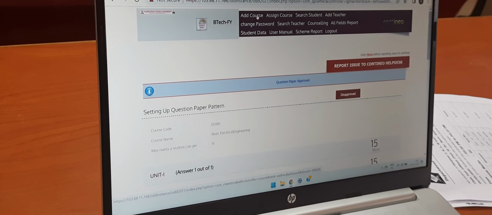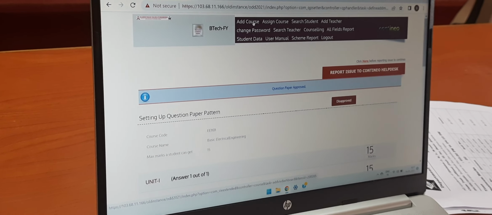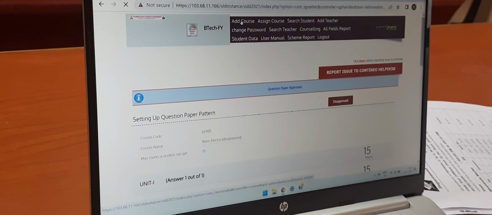Term work also, no? No, term work they have taken out the authority. They are doing external.